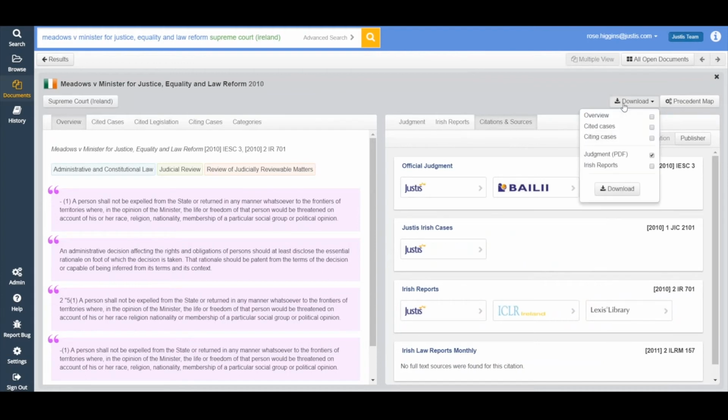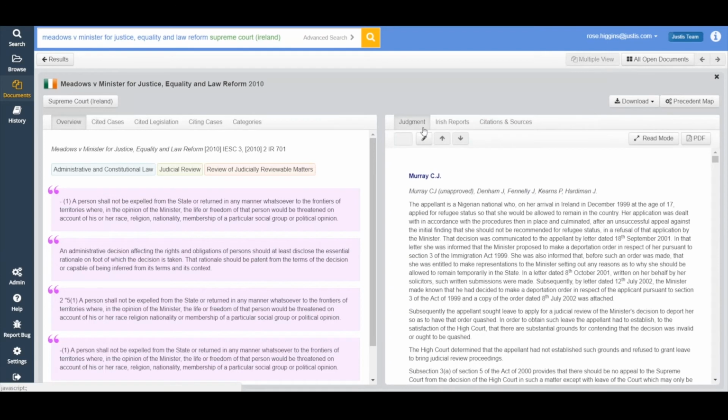But we don't want you to use our service and go straight through to the full text. We want you to spend a bit more time on JustisOne, and what we want you to do before you read the full text and invest the time in reading some of these judgments, which can be extremely long, is to find out whether the case is good law, whether the case is current law, which particular parts of the judgment you should be paying attention to, which other cases you should be looking at. There's so much surrounding information that you can garner from JustisOne, and that is all done on the left-hand side of the screen, which we will draw our attention to next.